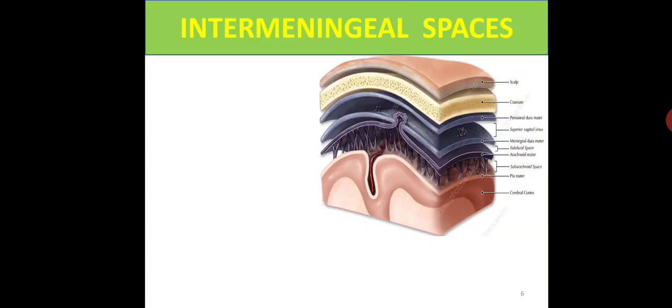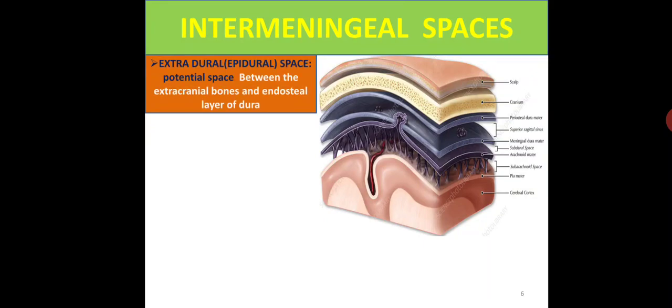Now we'll discuss the intermeningeal spaces, the spaces present in between the meninges. First is the extradural space, that is epidural. It is a potential space between the cranial bones and the endosteal layer of the dura mater.